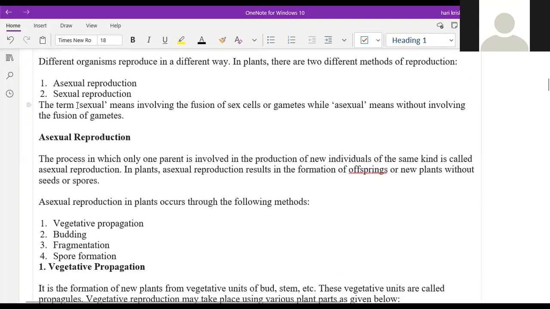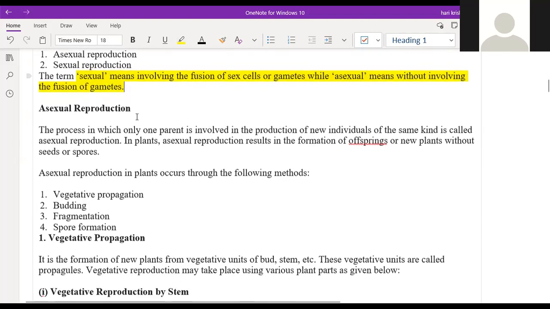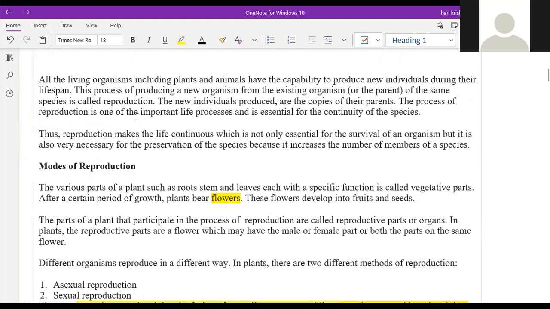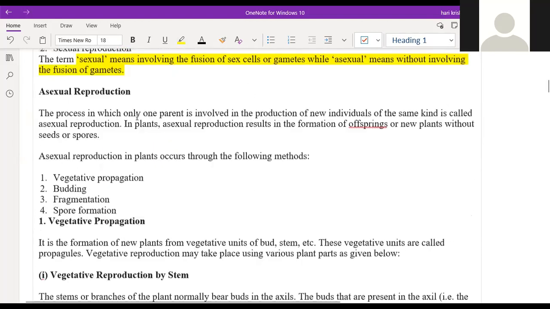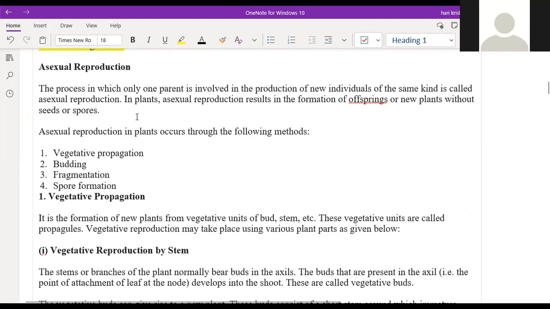Here it's given already. The term sexual means involving the fusion of sex cells or gametes, while asexual means without involving the fusion of gametes. First we'll discuss asexual reproduction.